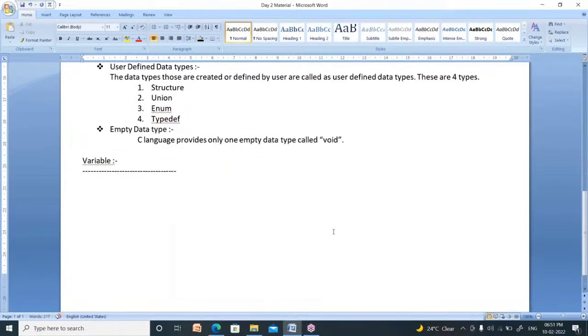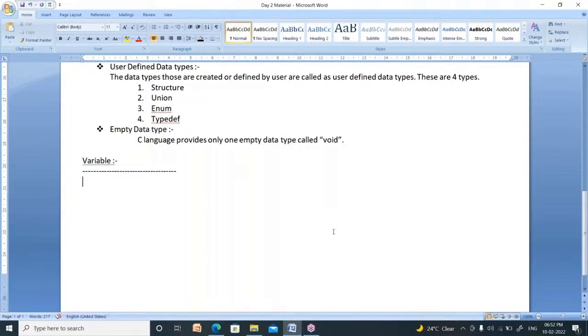Now see, whenever you go to college, you will take a bag. What is a bag? Bag is nothing but a container to store your books. You may take a water bottle. What is the use of a water bottle? A water bottle is used to store some water.